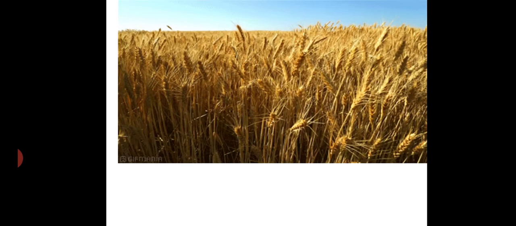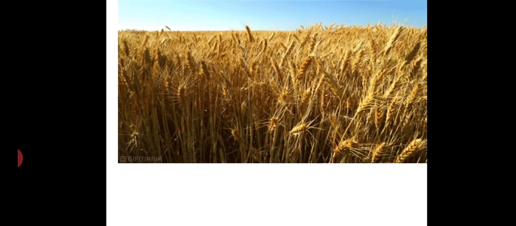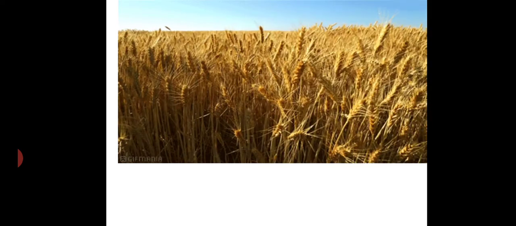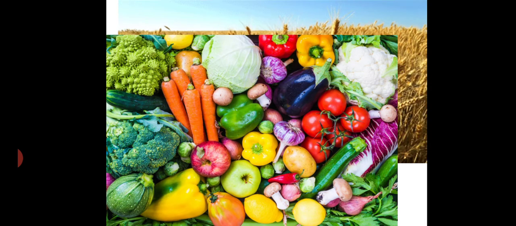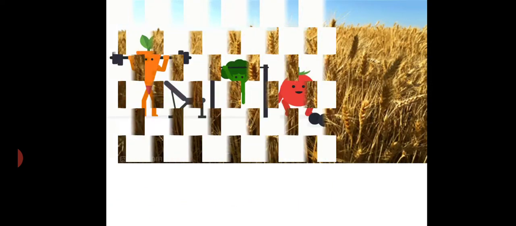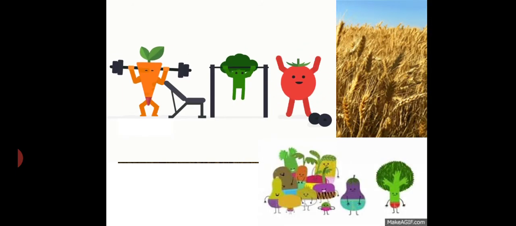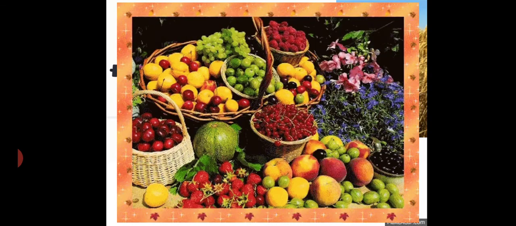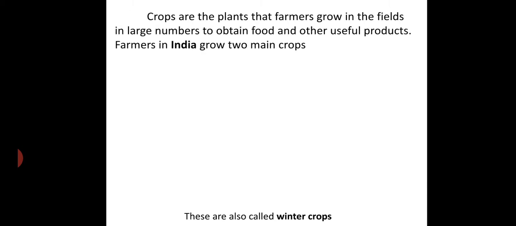And we already know that crops means whatever we grow. You can see some wheat plants which are grown here, and you can see some vegetables and fruits here, and also some of the vegetables which are required for our body maintenance and for our being healthy, and the fruits you're going to see there. So all these things we consider as crops.